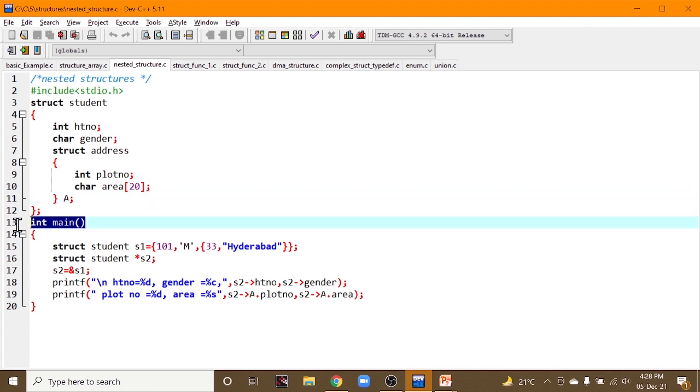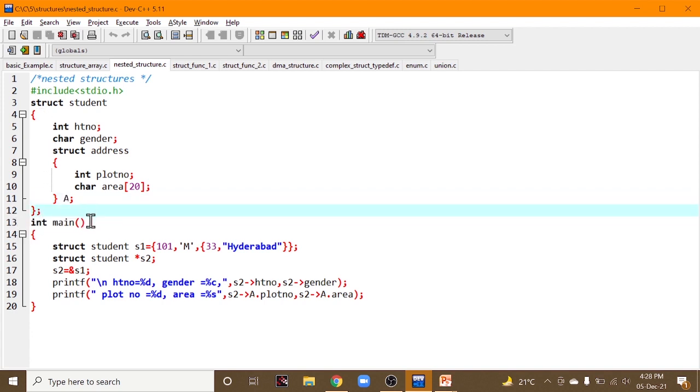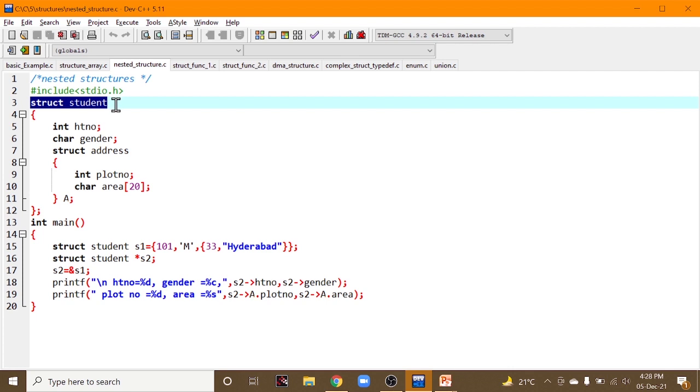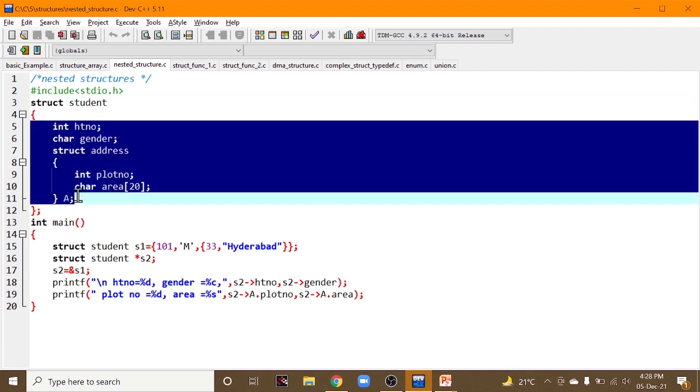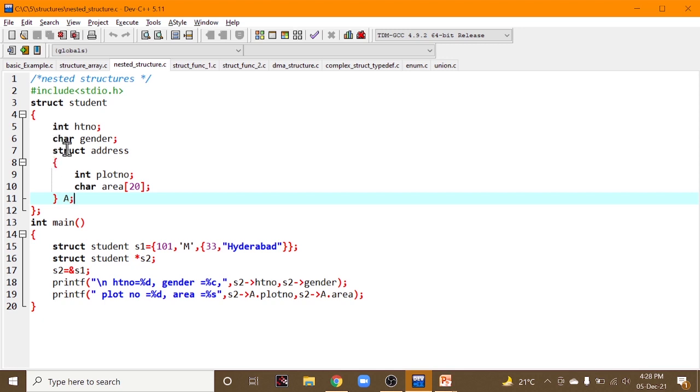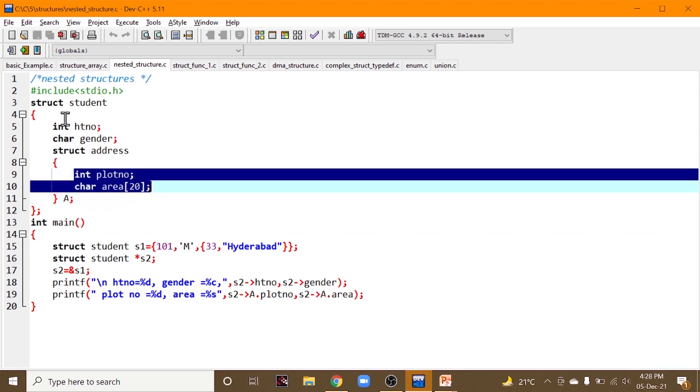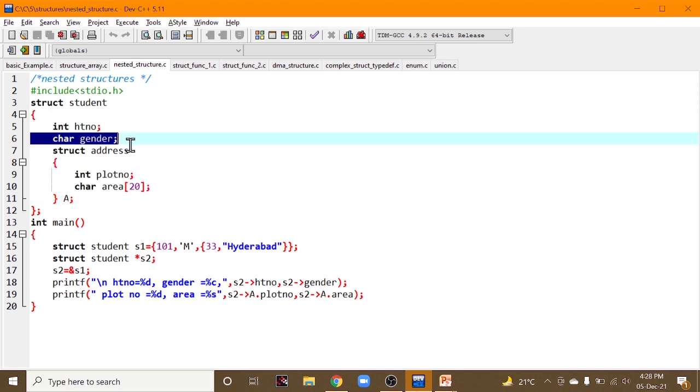Now let us look into the main method. This main method has struct student s1, creating a variable to access all the data members, and address.